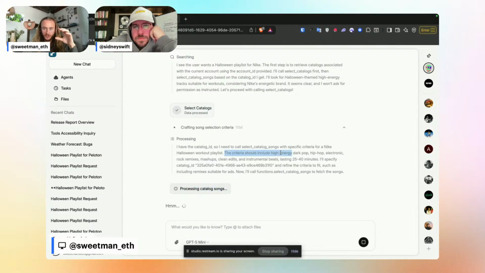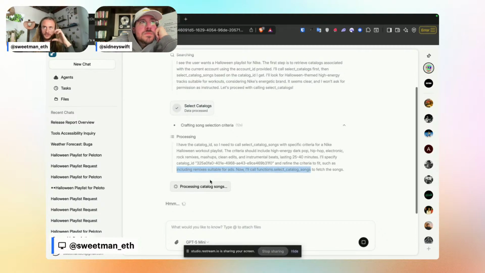And this is the criteria. The criteria should include high energy, dark pop, hip hop, electronic remixes, instrumental beats. I'll specify the catalog ID. And so here's the actual criteria, so it gets a criteria and a catalog ID, and then it filters it. Sid ran into an issue where it would pull too many.